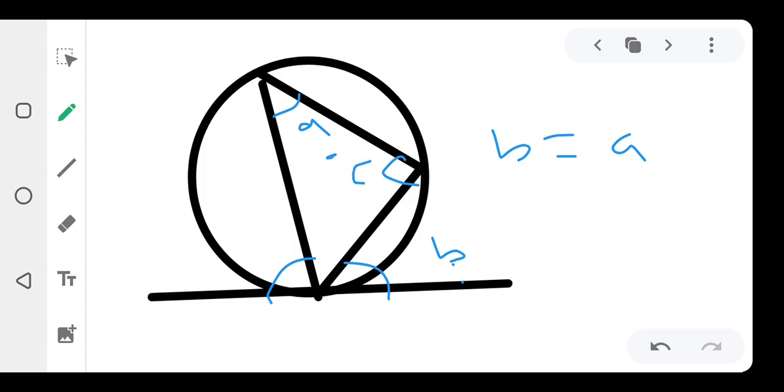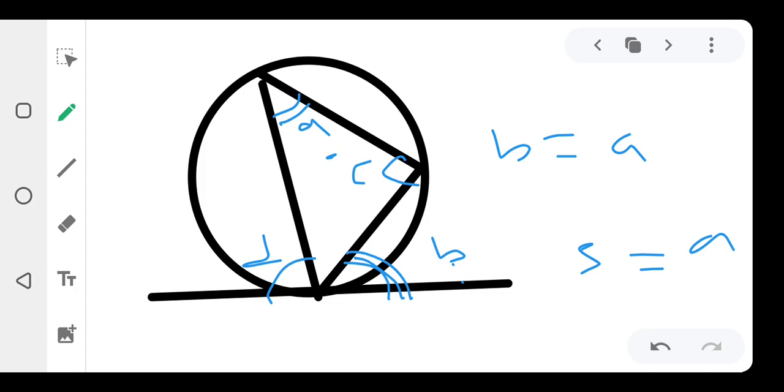I call this one C, I call this one D. They are also alternate and they are equal. So for you to be able to identify alternate angles when you're talking about the alternate angle theorem, any angle formed with the tangent here is equal to the alternate angle that is here. So when the value of your B is 5, then your A that is there is going to be 5. Alright, I always like to prove whatever I see.